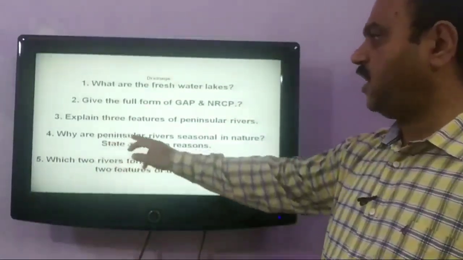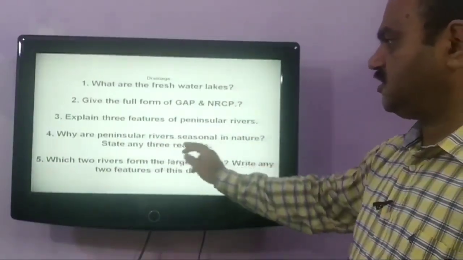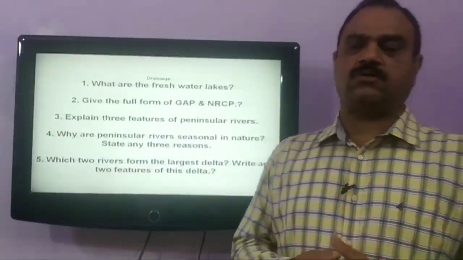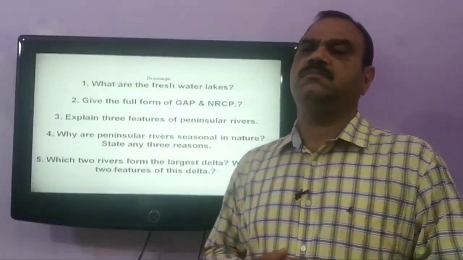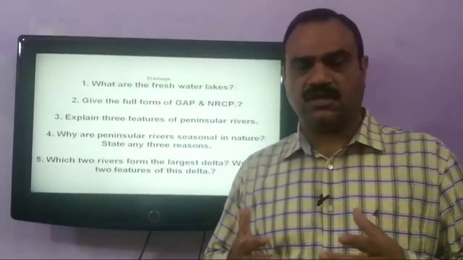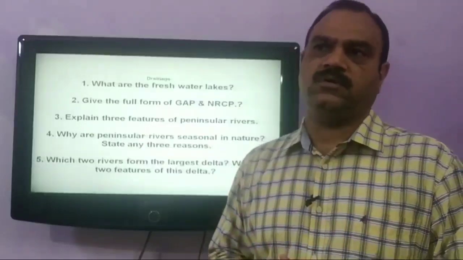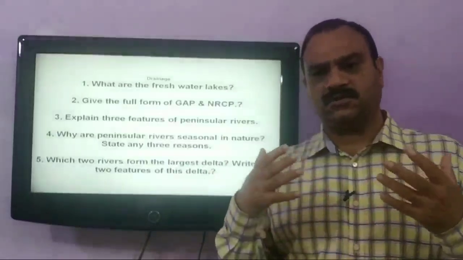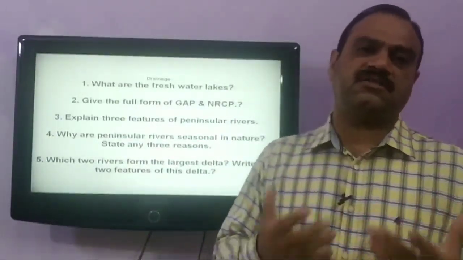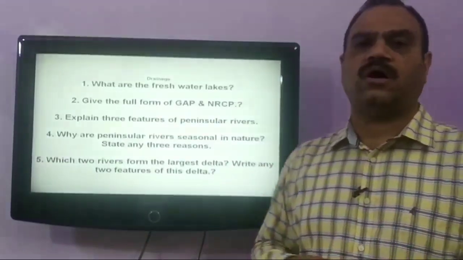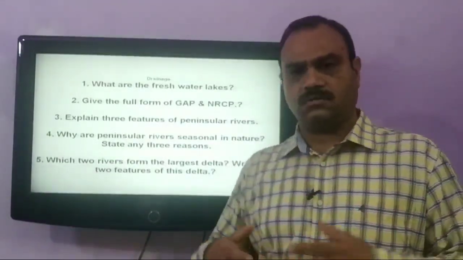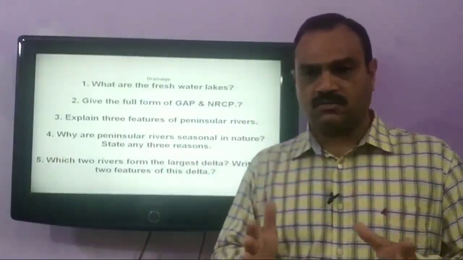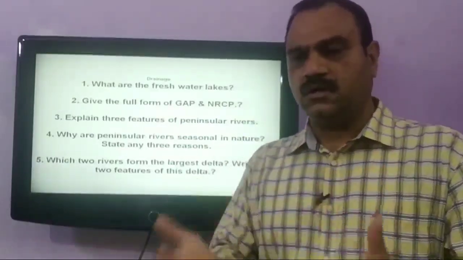Our next question is, why are peninsular rivers seasonal in nature? State any three reasons. Peninsular rivers, as we have discussed earlier also, are seasonal in nature because they get their water from rainfall only. They are not snow fed. And the second thing is that the Western Ghats and the hills of the Peninsular Plateau are not snowbound. So there is no melting of snow that gives water to these rivers. They are totally dependent on the rainfall.